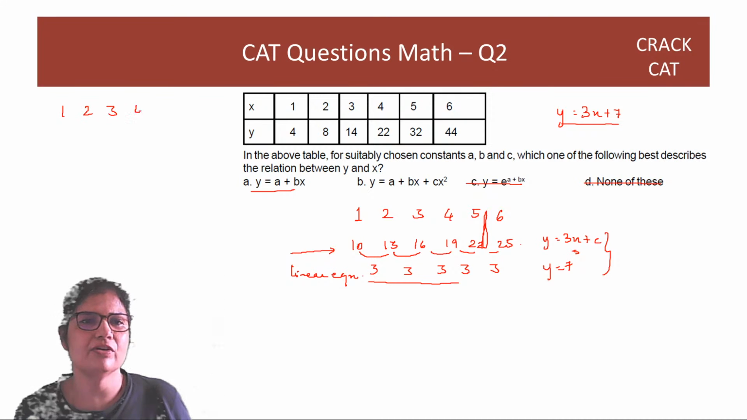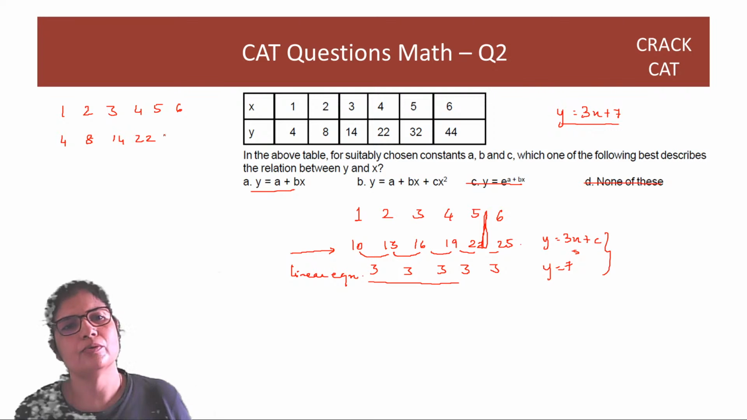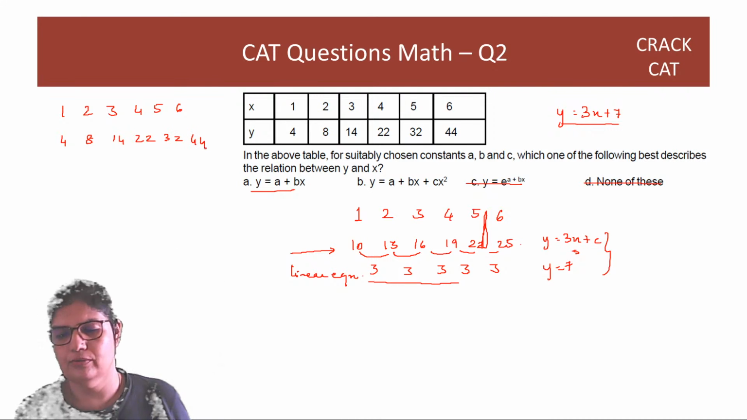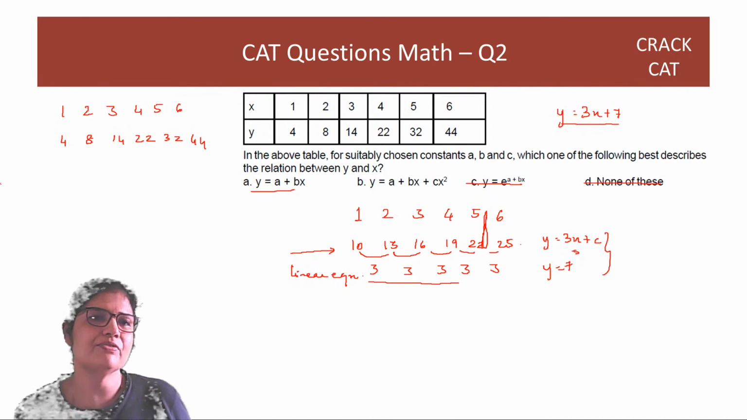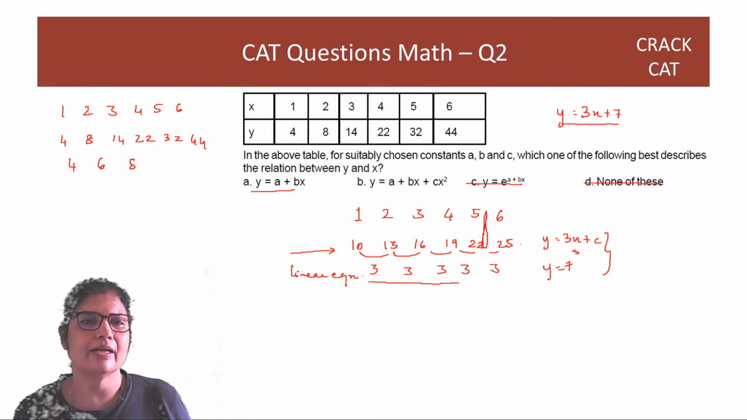Now in our question, if you see, the first difference is not a constant. 4, 8, 14, 22, 32 and 44. The first difference is 4, 6, 8, 10, 12. Is it a constant? No. So it is not linear. So here also you could mark option B, move on.